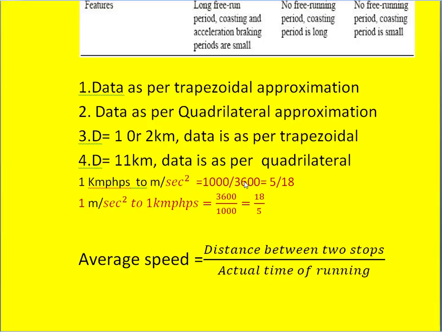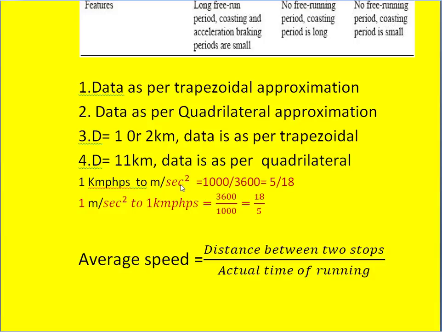1 kilometer is equal to 1000 meters, so we are writing in the numerator 1000. Similarly, 1 hour is equal to 3600 seconds, so instead of 1 hour, we are writing 3600. Once we simplify it, we get 5 by 18. So from higher values to lower systems, we have to multiply with 5 by 18.